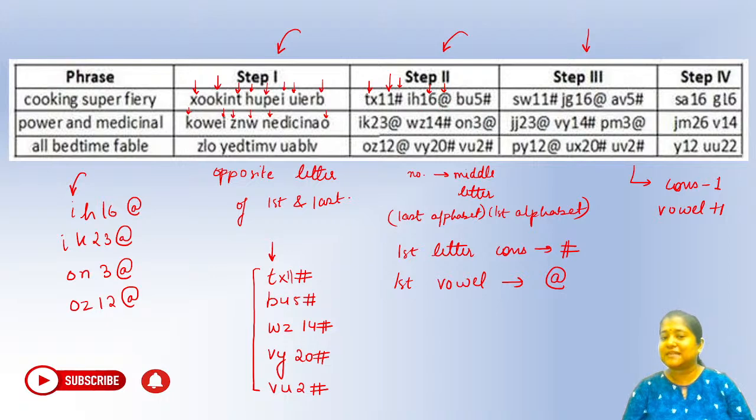So here you can see T -1, X -1, I +1. If it is a vowel, we are doing +1. If it is a consonant, we are doing -1, like B and U. B is a consonant, that is why -1, so it becomes A. U is a vowel, so we do +1, so it becomes V. Okay, I hope this is clear, everybody. So it is nothing but consonant -1 and vowel +1.